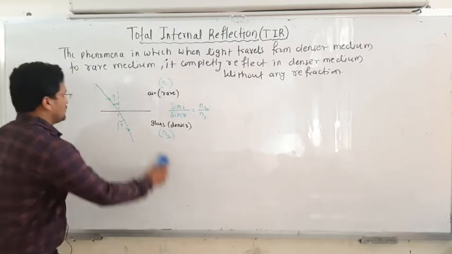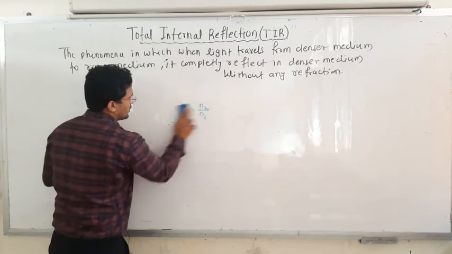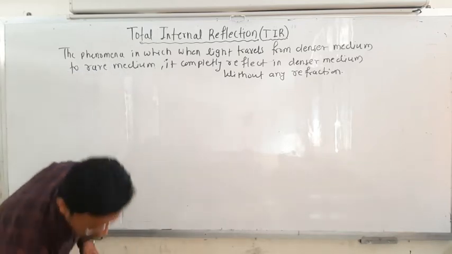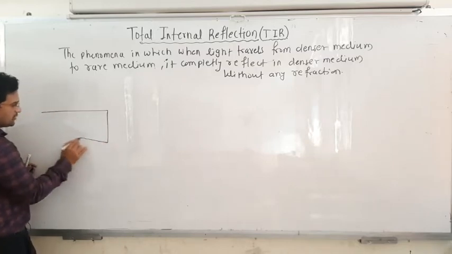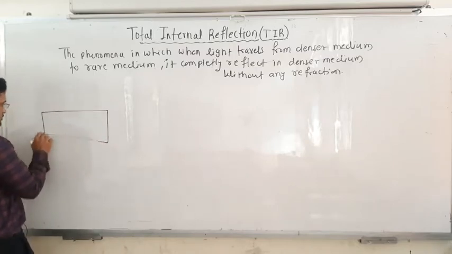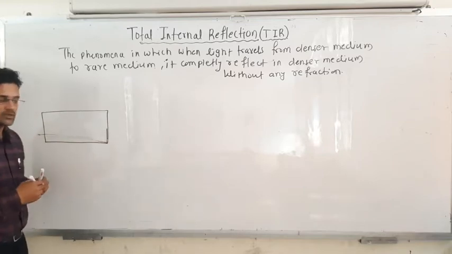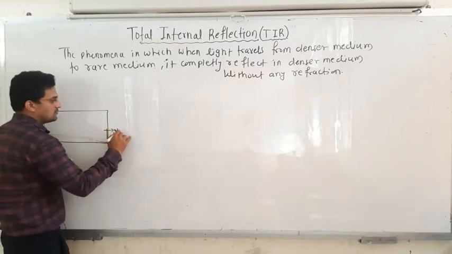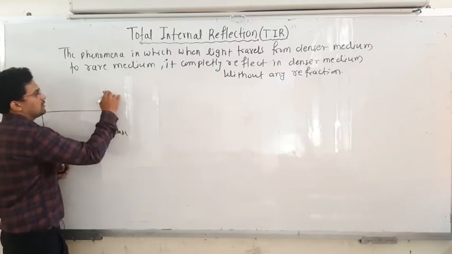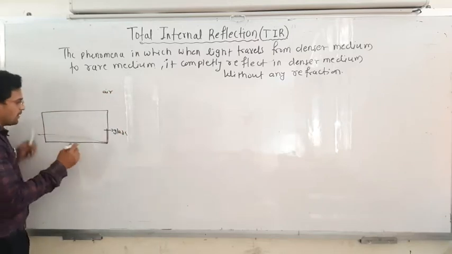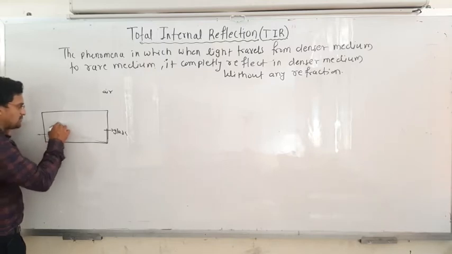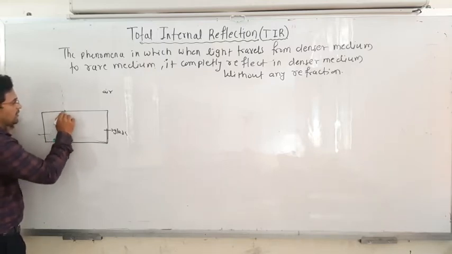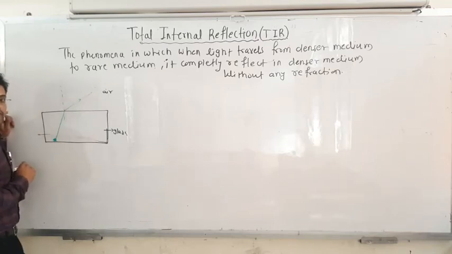So let me explain what it means, and then we are going to derive one derivation also for this, okay. Now suppose you have this as a denser medium, maybe the glass, okay. So draw it like a glass slab, and around that there is air as a medium. Suppose in that glass you have the source of light. When the light travels from glass medium, denser medium, to the rare medium, it bends away from the normal, okay.